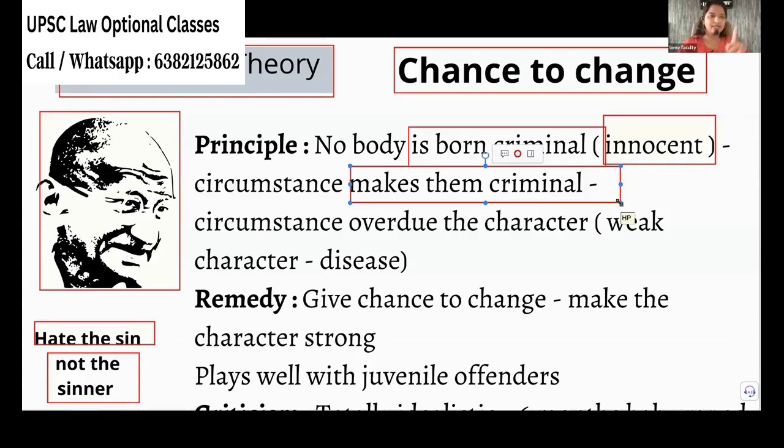See, we cannot altogether ditch this principle. Say, for example, a person is starving, his entire family is starving. He has a very small kid who is 1 year old. If today he doesn't take the rice home, the baby will die out of hunger. So he goes and steals a bag of rice. Whether you can altogether hate that person, you see the circumstance, right? He is innocent, but due to the circumstance, he has committed theft. So for these people, we can very well go for this theory.